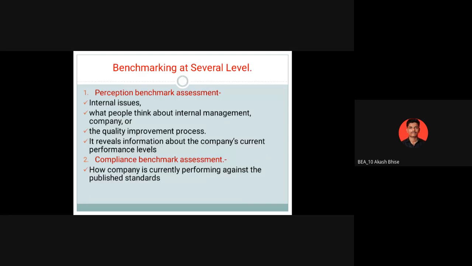So what do people think about internal management, the company, or the quality improvement process? Now, why will benchmarking be useful? According to benchmarking and discussion, we will get the output of your faculty also.